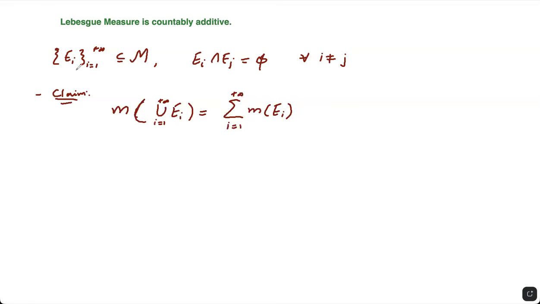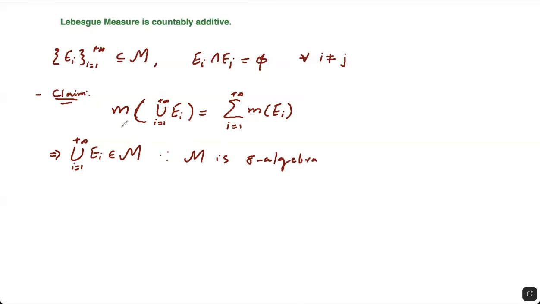Now keep this in mind, it makes sense because these E_i's are coming from M. Will this union also come in M? Yes, because we already proved that M forms a sigma algebra, so every sigma algebra is closed with respect to the countable union. So definitely, if your E_i's are coming from M, this implies your union from i equal to 1 to plus infinity of E_i also belongs to M. Why? Because your M is a sigma algebra.